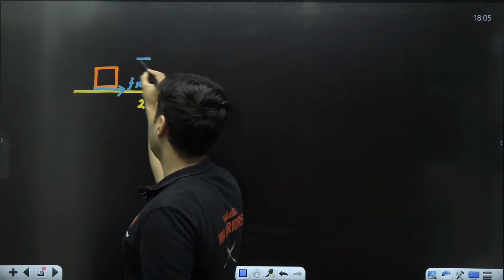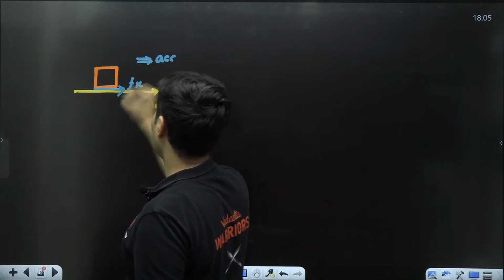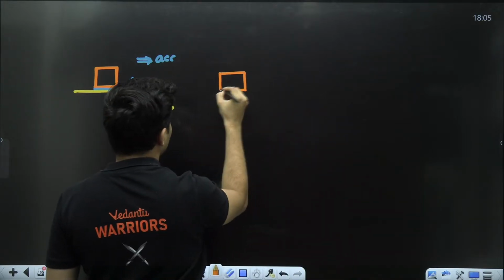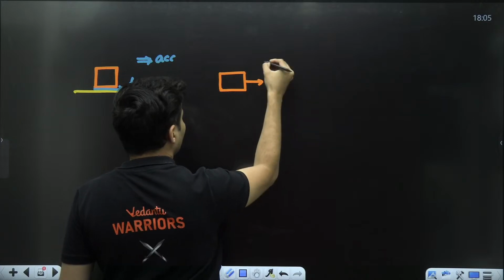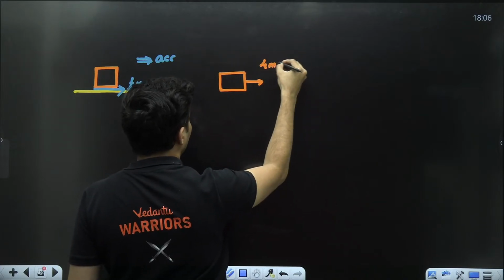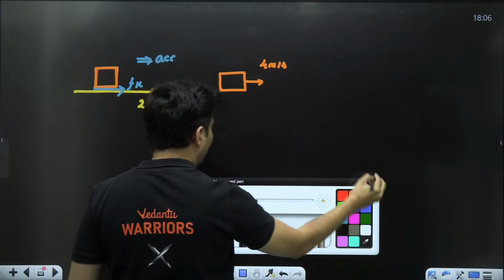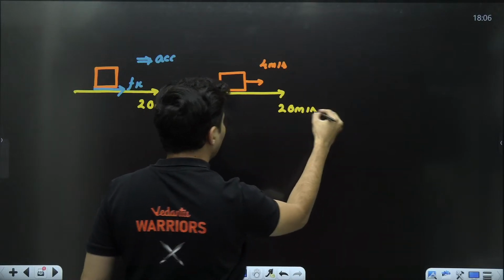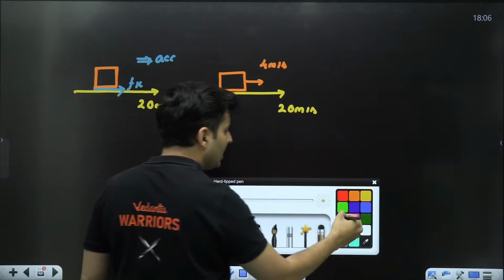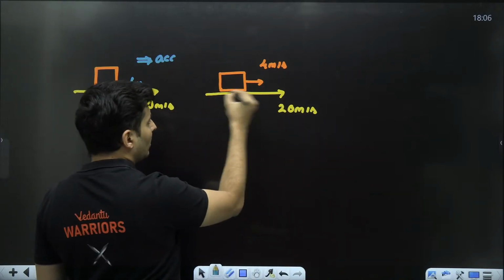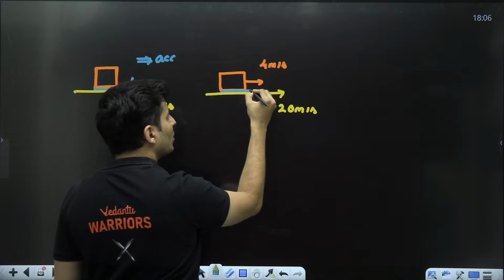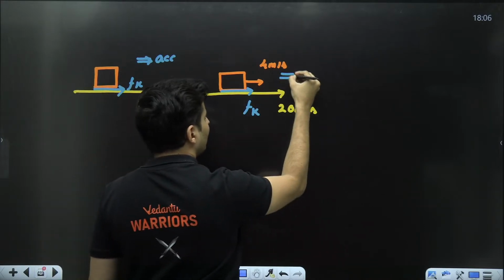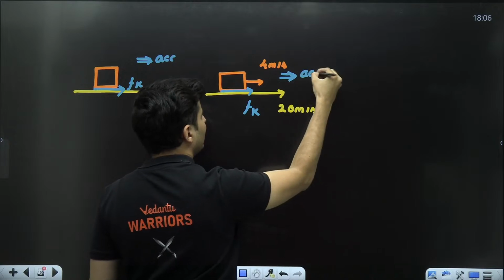So 100% there will be some acceleration of that box, because of which the box will get some velocity. Maybe after some time it gets a speed of 4 meters per second, just taking some random value. The belt meanwhile is still moving at 20 meters per second. The belt is moving faster than the box. So there will be relative motion, hence the friction will continue to act, because of which the friction will cause certain acceleration.